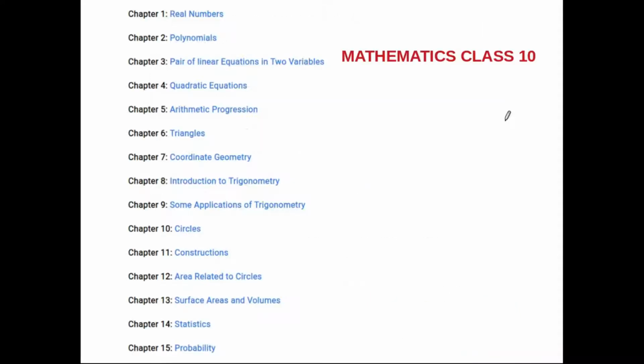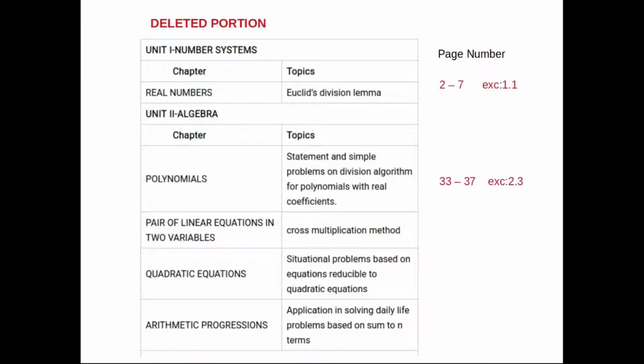So these all are the chapters, that is 15 chapters you got in your syllabus. This is the deleted portion, from your first chapter, real numbers. What is removed? Euclid's division lemma, that is from page number 2 to 7. Let me explain from here.